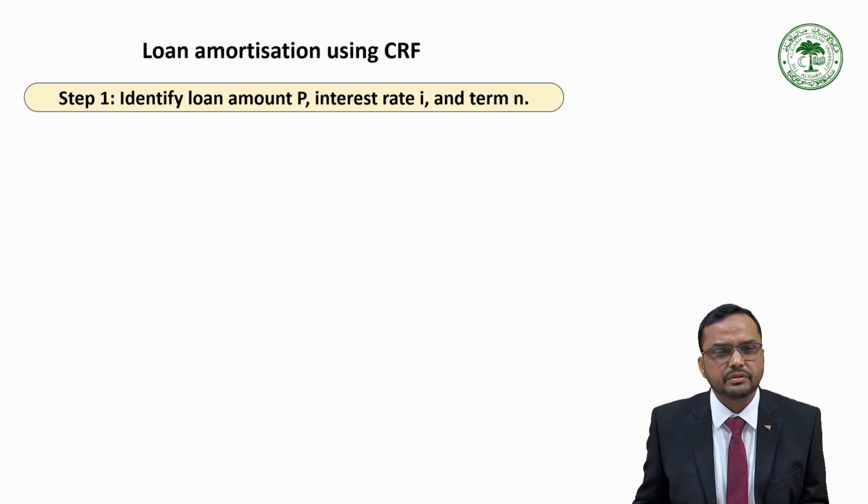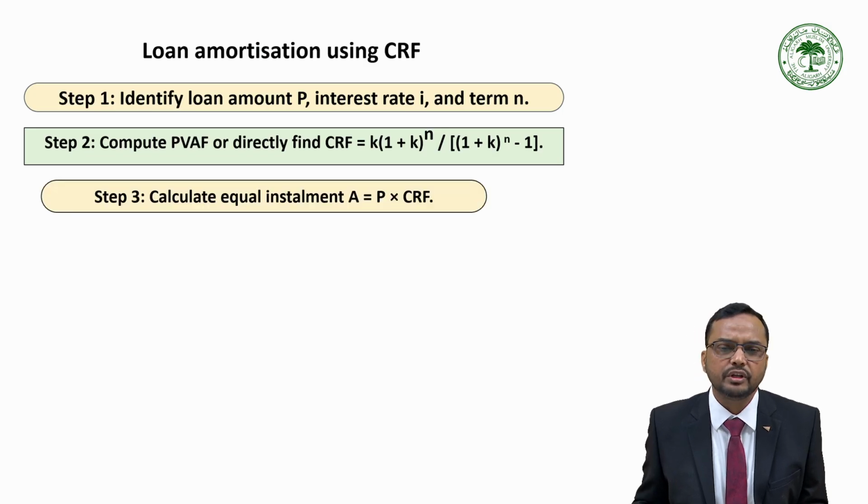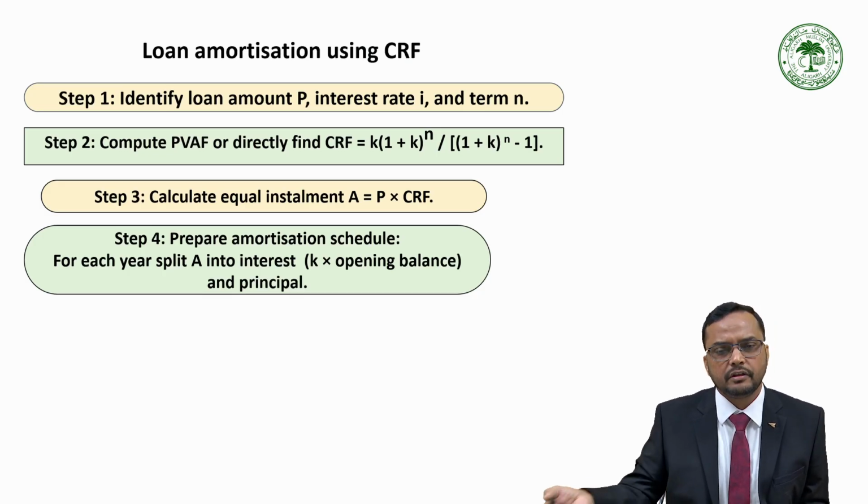So the first step is what? Identify the loan amount P, interest rate I, and term N, that is the time period. Compute PVAF or directly find CRF. Calculate equal installment A is equal to P into capital recovery factor. Prepare amortization schedule for each year. Split A into interest, that is K into opening balance, and principal. We will be learning in the forthcoming slide.